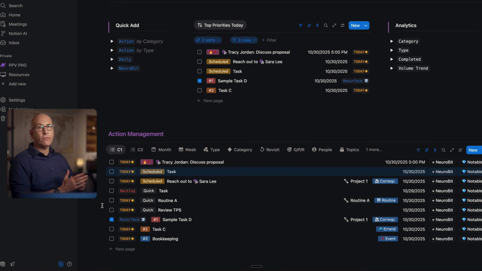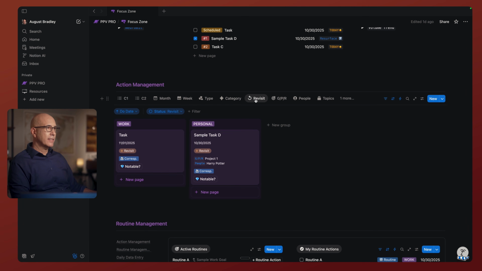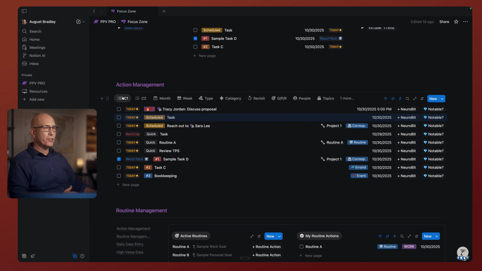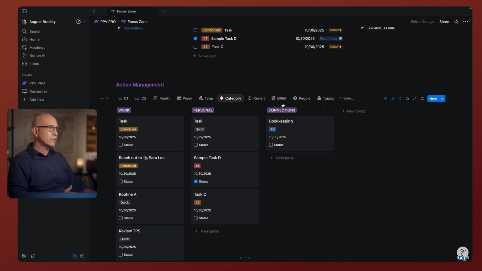Resurface is something either you've previously scheduled to resurface at this date or is paused and put on the wait list, like these under this view here. It'll tell you things you've paused that are not going to automatically resurface, because typically these are things you're waiting on someone else. You don't want to forget about them. And in your weekly review, you will reflect on these revisits, but you will see the ones you need to check on if they're taking too long when you're waiting on someone before you put it back into your active list.